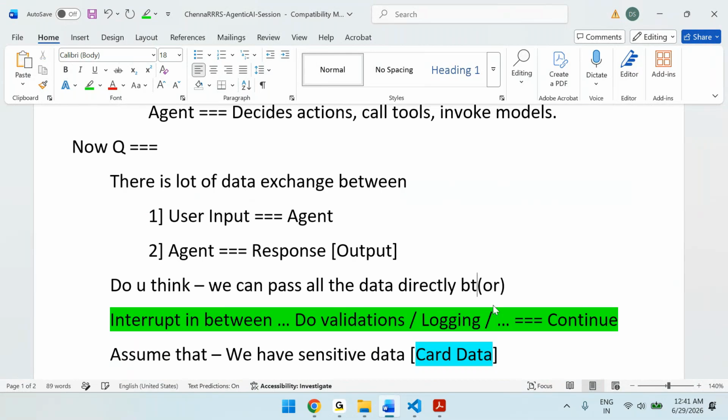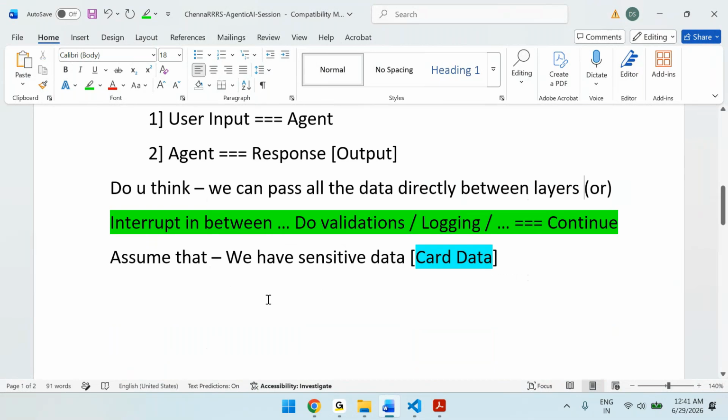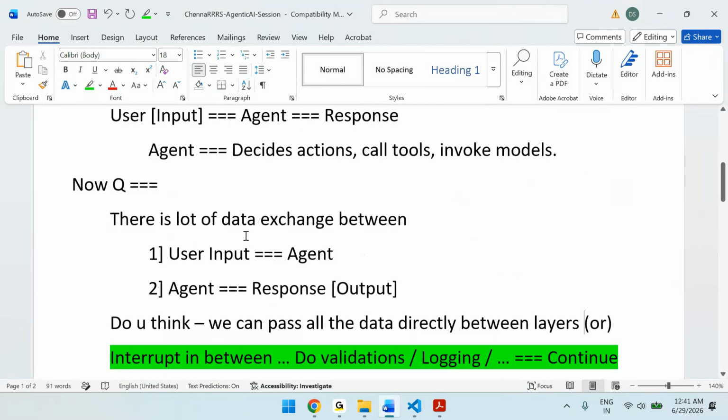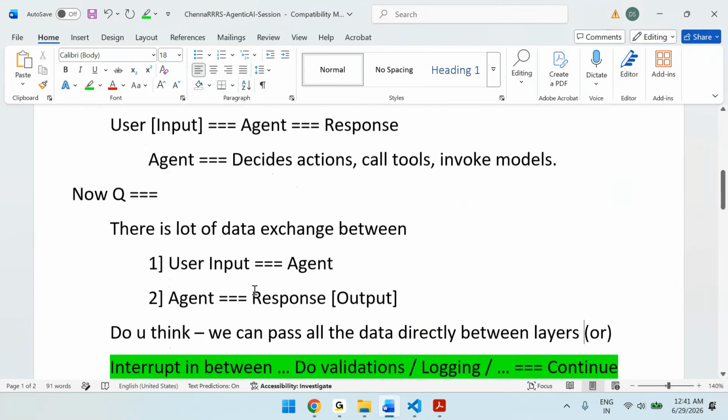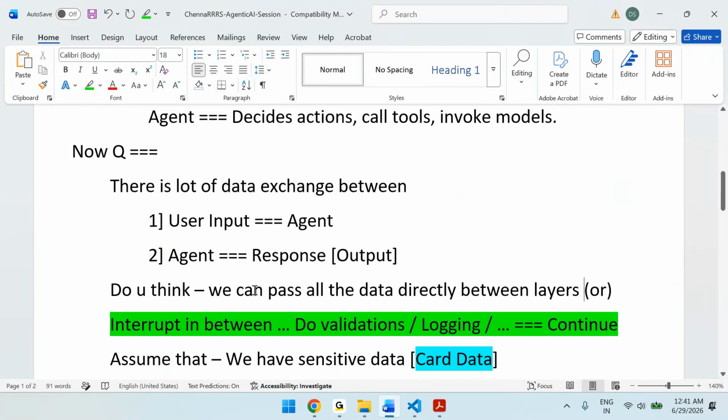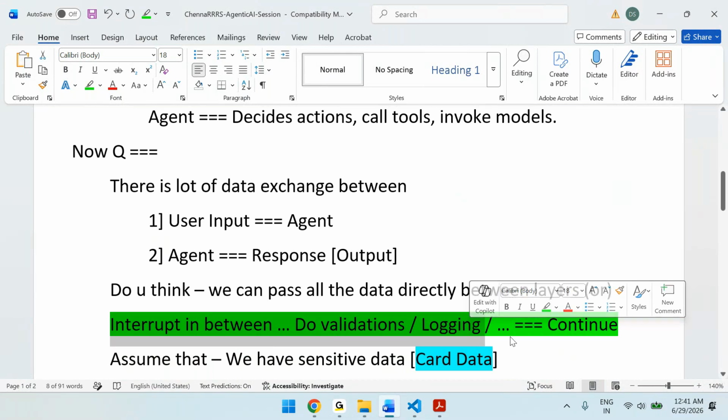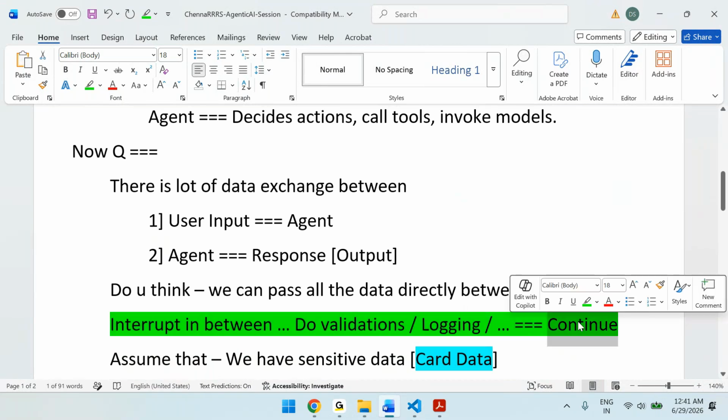Okay, between layers, is it worth to interrupt in between? Let's say the user is entering something, you do validations, check proper data, proper input, then hand over to the agent. So interrupt in between, do validations, logging for monitoring purposes, and so on, then continue.